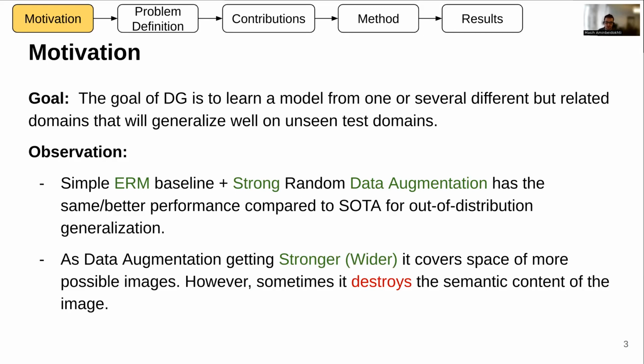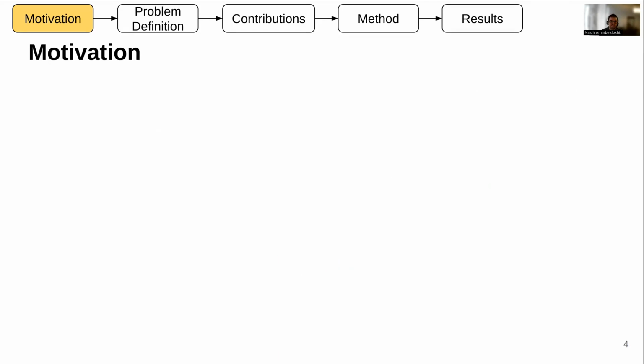One intuition on why this could be the case is that as data augmentation gets stronger or wider, it covers the space of more possible images, but there's a catch: sometimes these data augmentations can destroy the semantic content of the image as well.